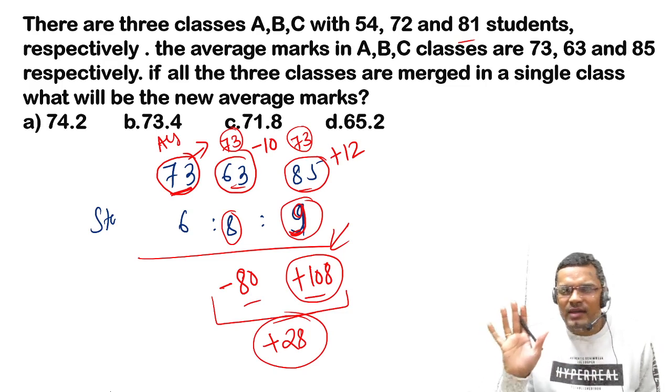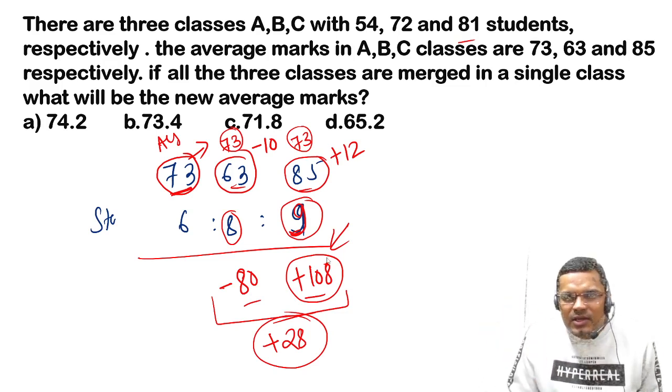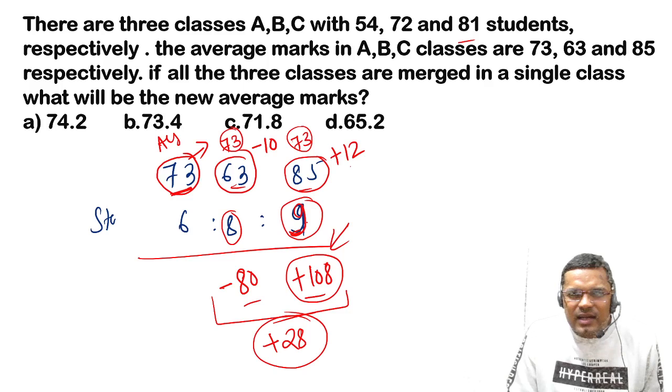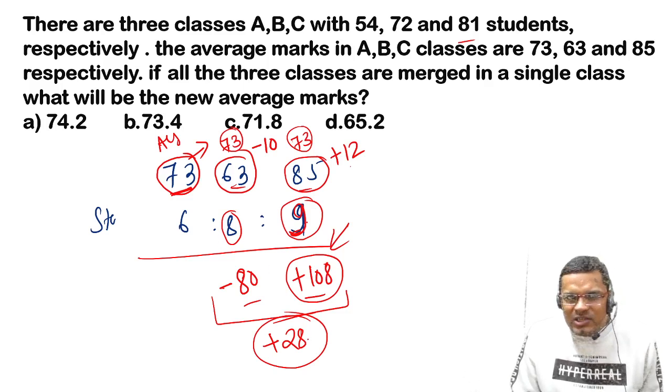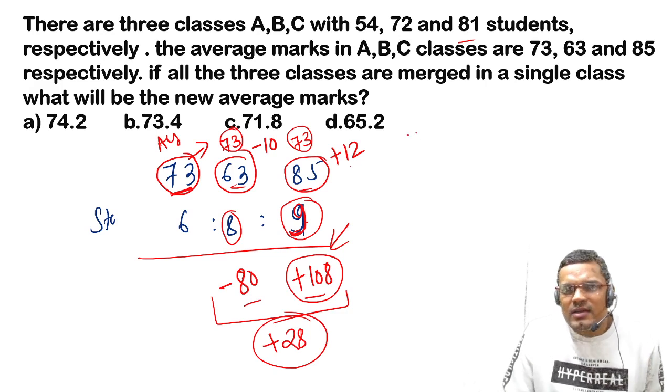You are getting my point? Everybody is getting my point? So this is 12 into 9, that is 108, and the total is plus 28. Now the average will be 73 plus 28 upon what?